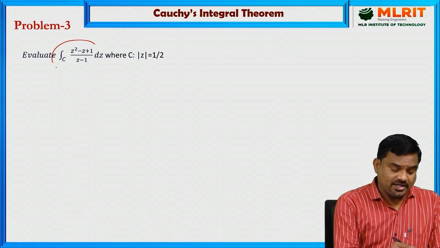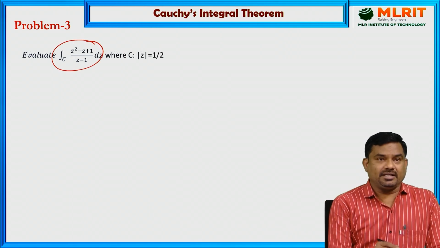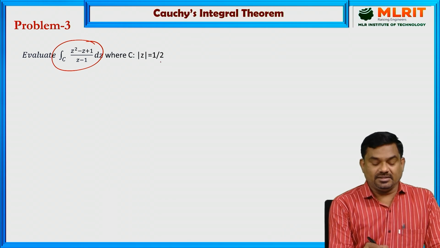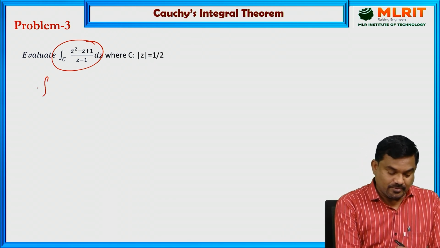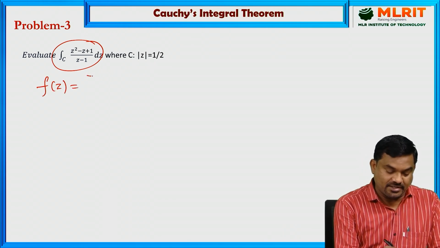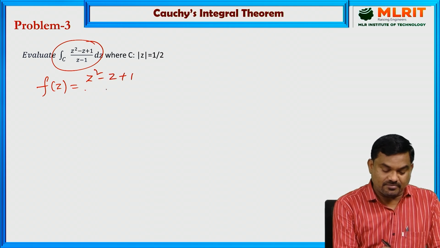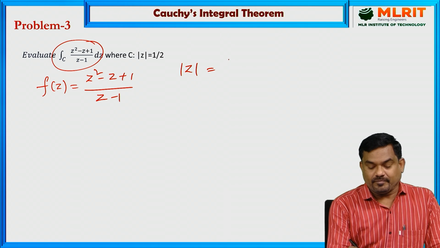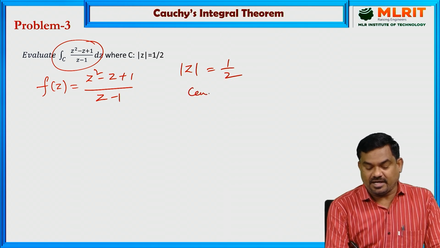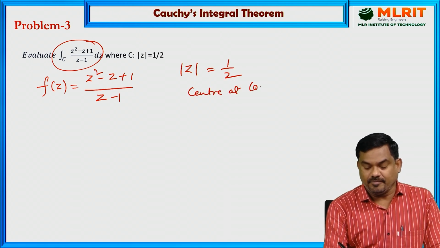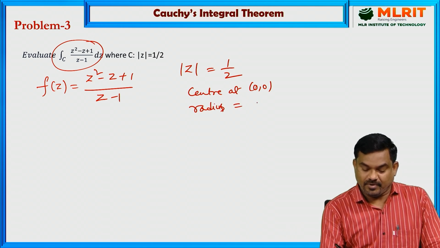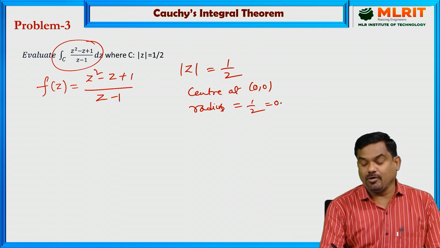Similarly, here it is required to evaluate the line integral of (z square minus z plus 1) by (z minus 1), where C is the circle mod z equal to 1 by 2. So here the function f of z is (z square minus z plus 1) by (z minus 1), and the circle has center at origin and radius equal to 1 by 2, that is 0.5.